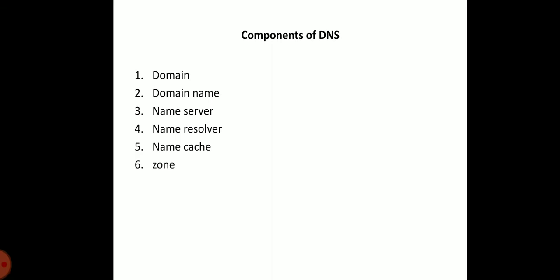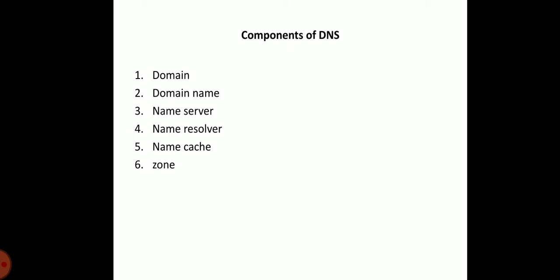The following components: number one, domain, second one, domain name, third one, name server, fourth one, name resolver, fifth one, name cache, and sixth one, zone. For example, I will give one of the domain names.